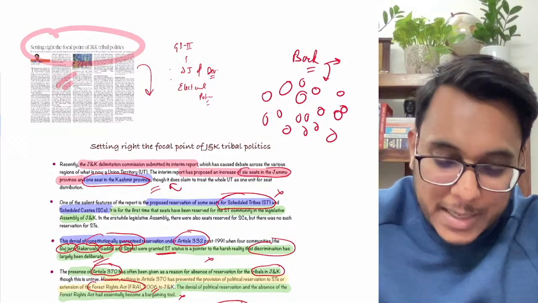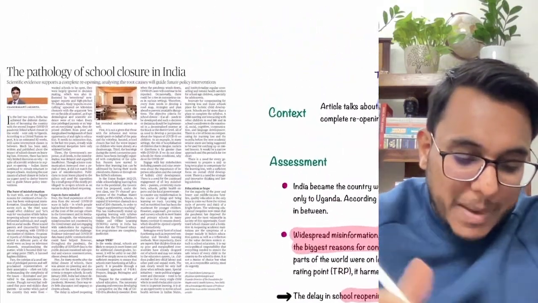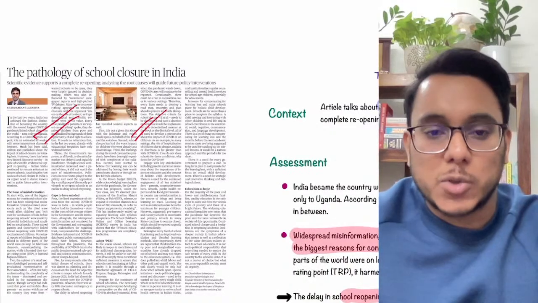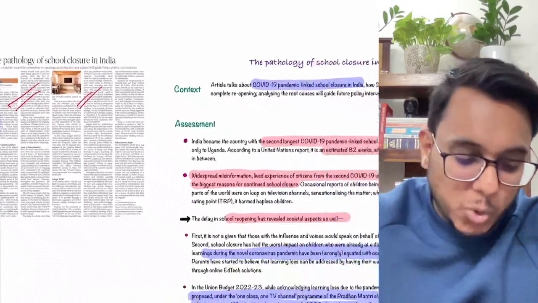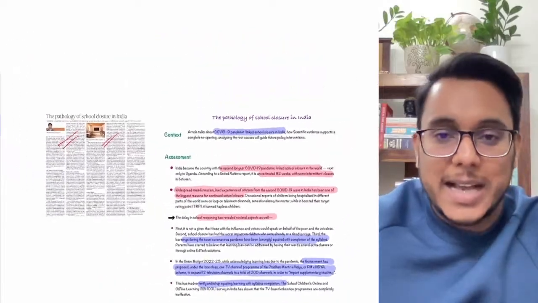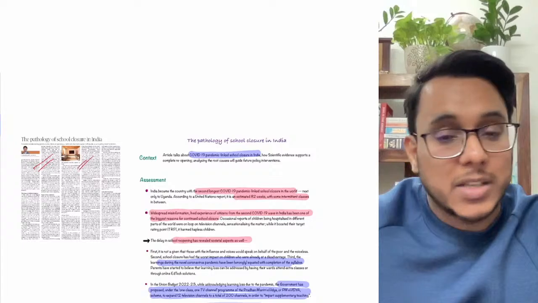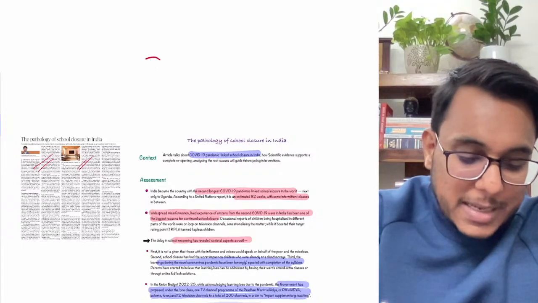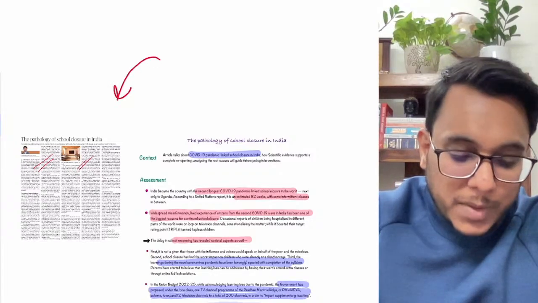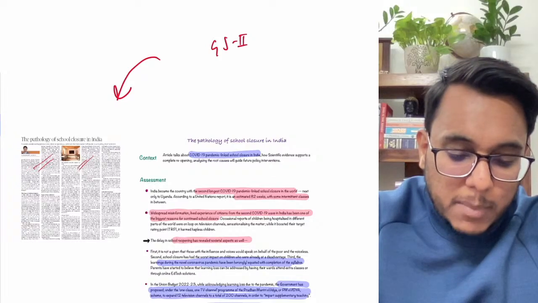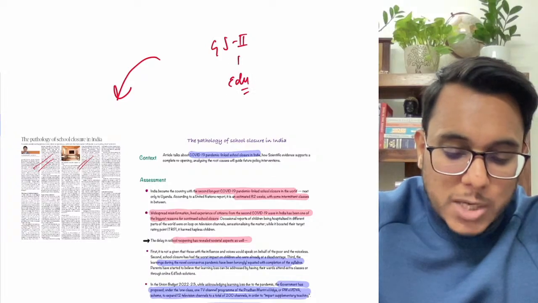And now moving to the next article, pathology of school closure in India. So we have seen that the schools have been closed, okay, and it has a huge impact on the children's health, children's learning, and children's psychology. So this article is introspecting that particular thing. The article will be important for GS paper number 2, issues related to education.